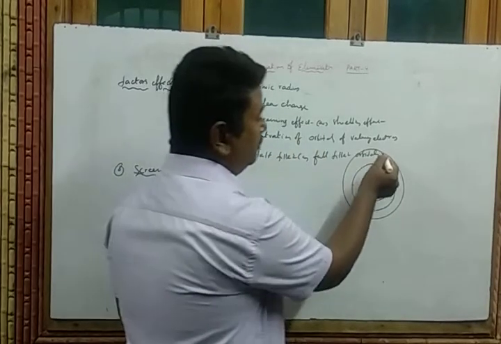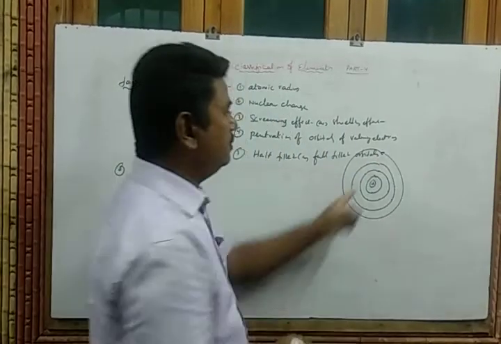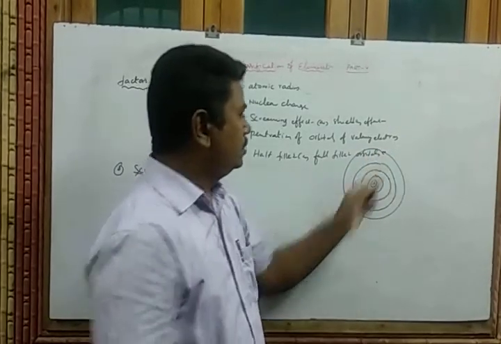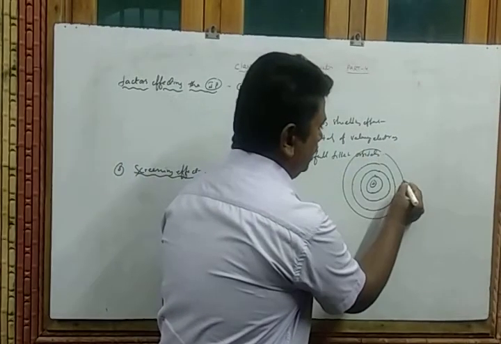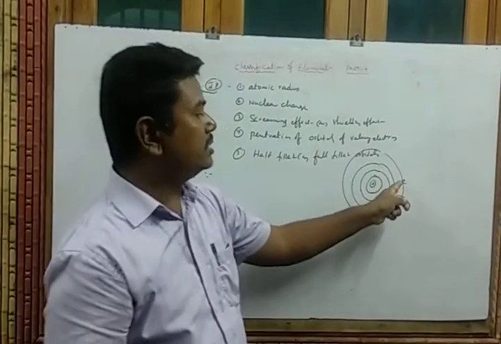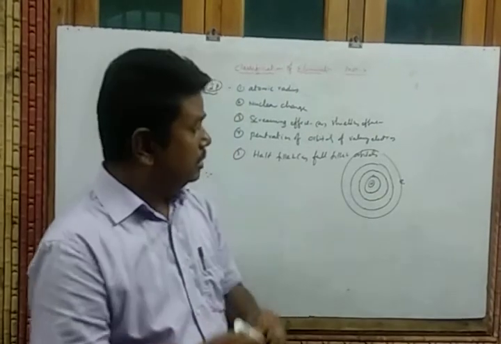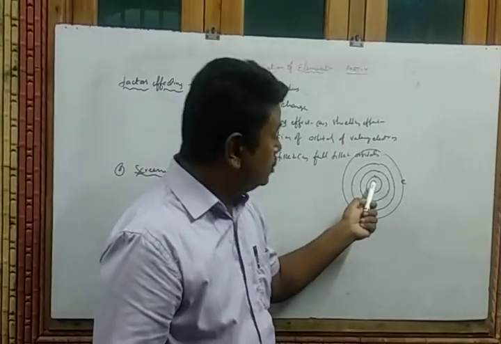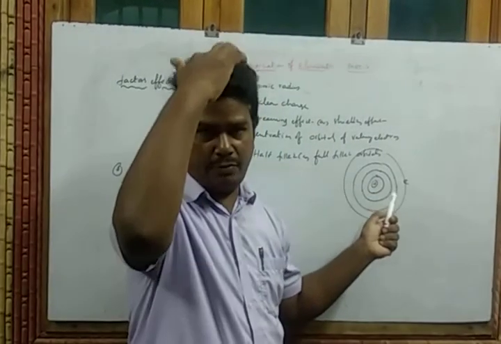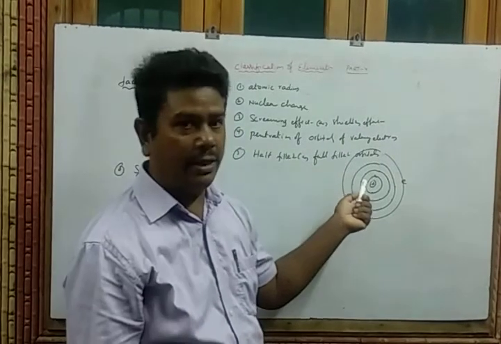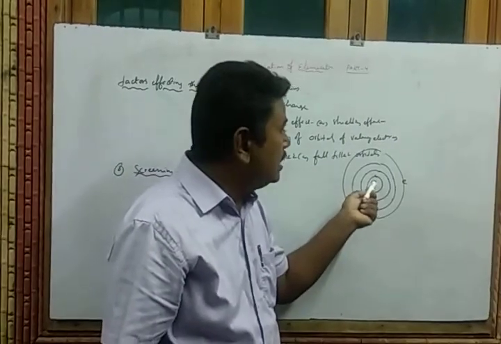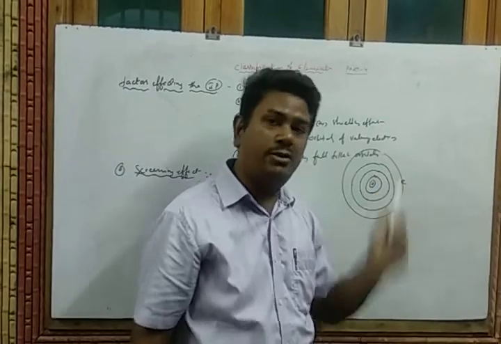So, if the electron is present here, which one is this? The valence electron. Which one is this? I am writing a reference here. This is the valence electron. So the nuclear charge present here is positive charge. Am I right? That positive charge is equally distributed to the last electron.